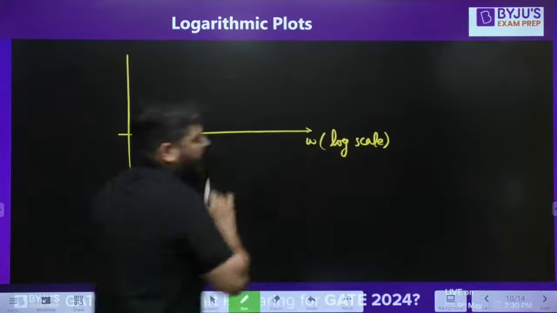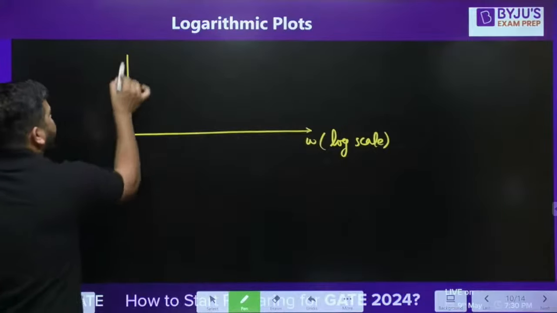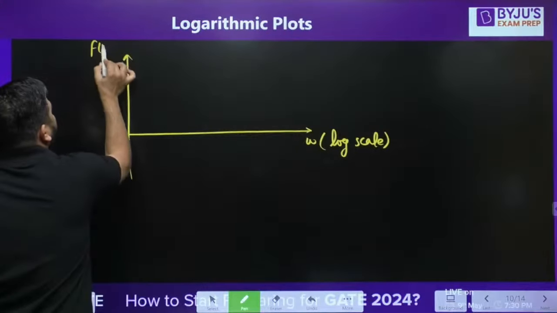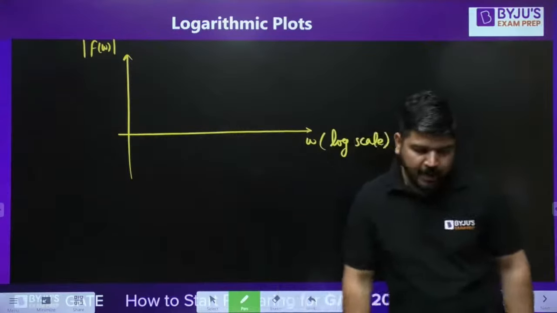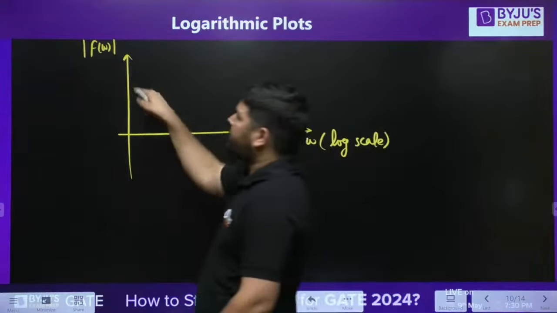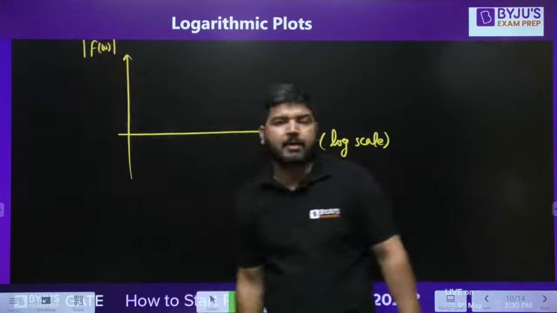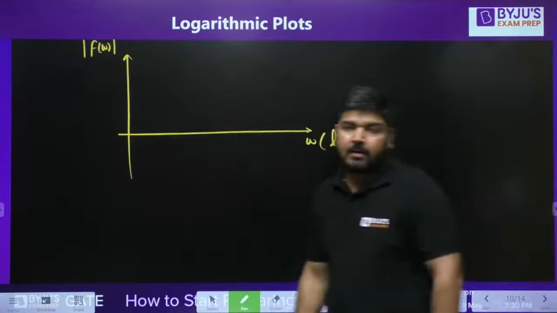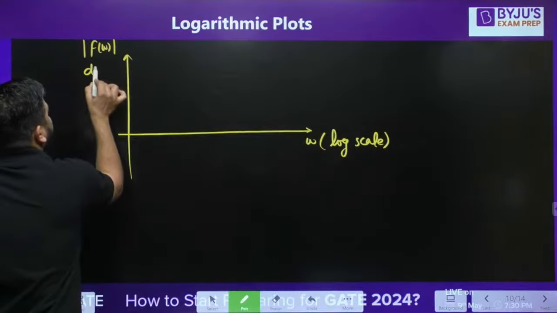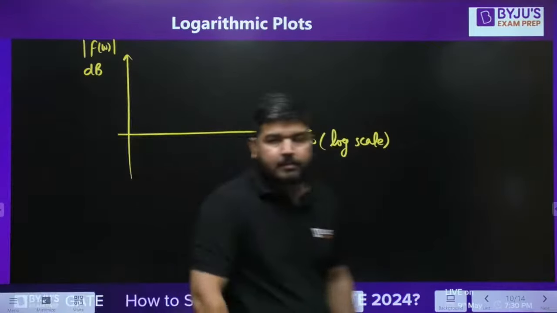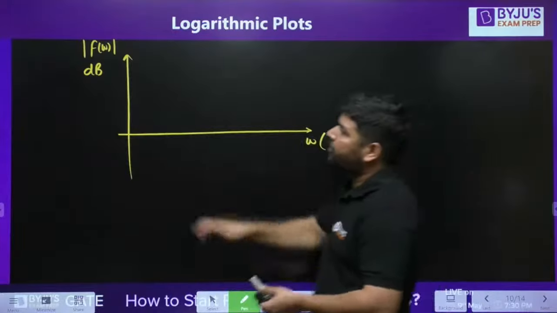I have given you the reason why I'm showing it in log scale. And let's say this is my F(omega) function. This is my magnitude. But I don't want to take this axis in terms of actual magnitude. Why? What I'm doing is I'm taking this magnitude in decibel, dB.